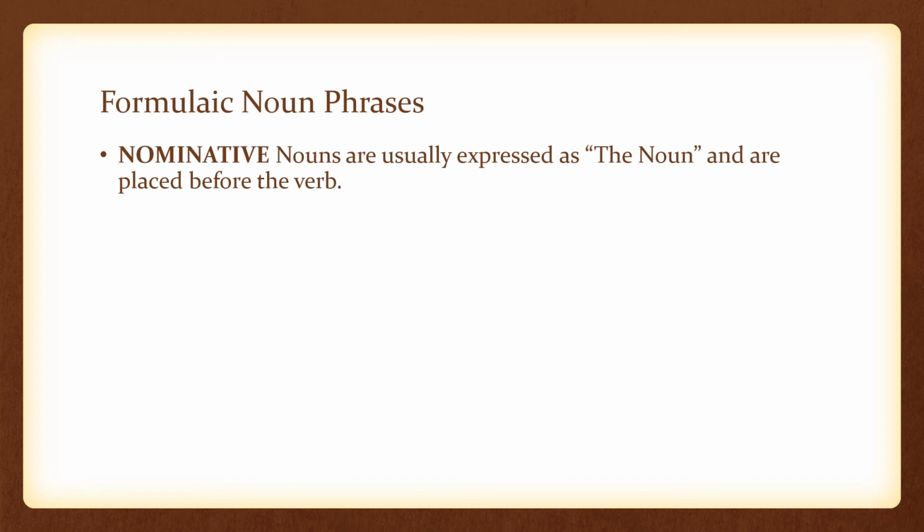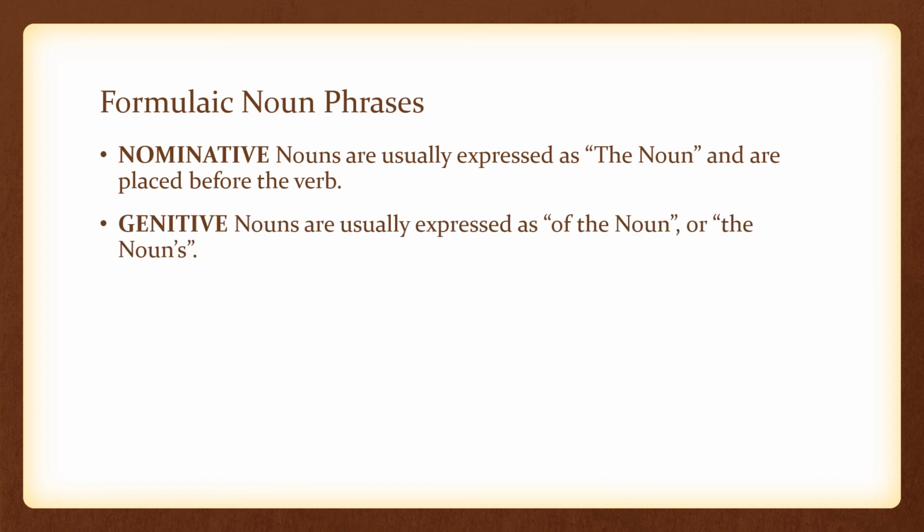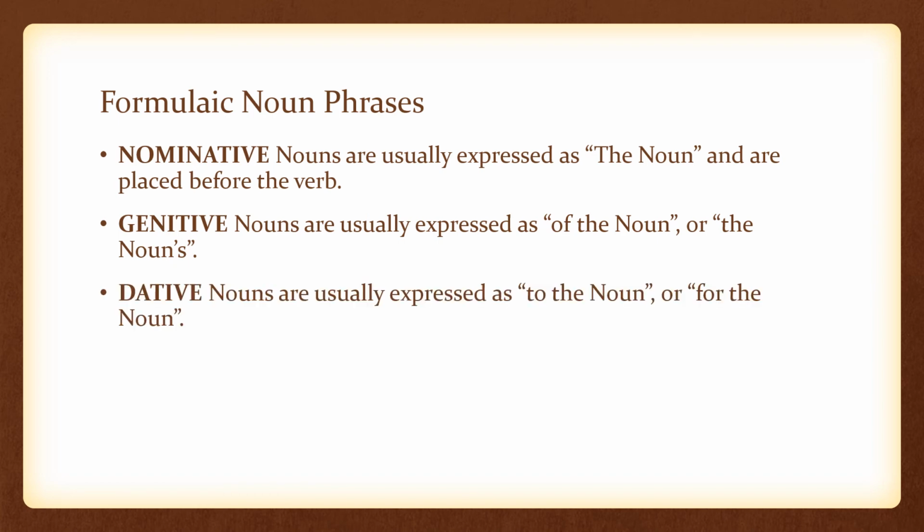Which brings me to formulaic noun phrases. Nominative nouns are usually expressed as the noun and are placed before the verb. This is English. Genitive nouns are usually expressed as of the noun or the noun's with an apostrophe s. Dative nouns are usually expressed as to the noun or for the noun.